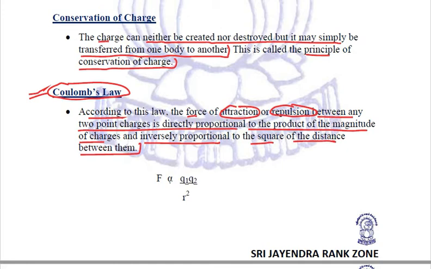So, we can sum up the above Coulomb's law by this particular representation or the formula, that force is directly proportional to Q1 into Q2 divided by R square. Here F is the force, whether it is the force of attraction or repulsion. Q1 and Q2 are the point charges, and R is the distance between these point charges.